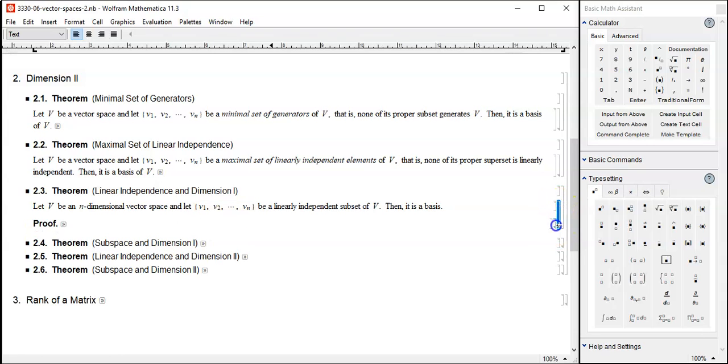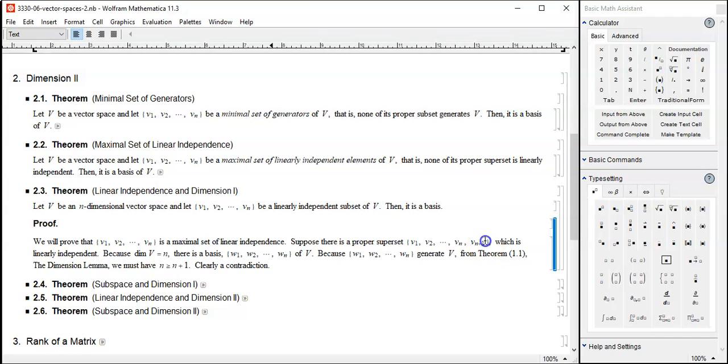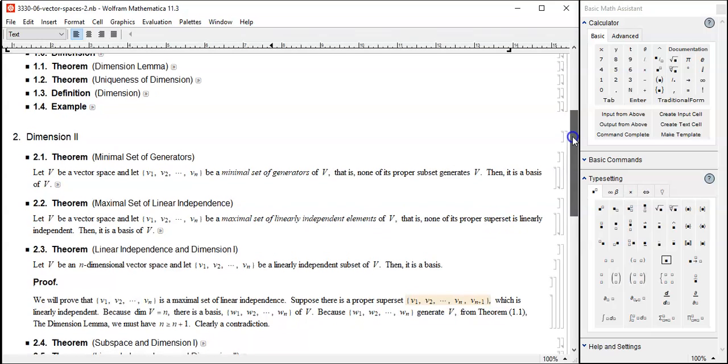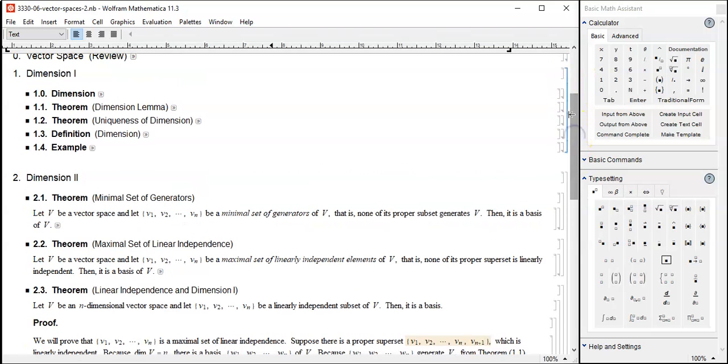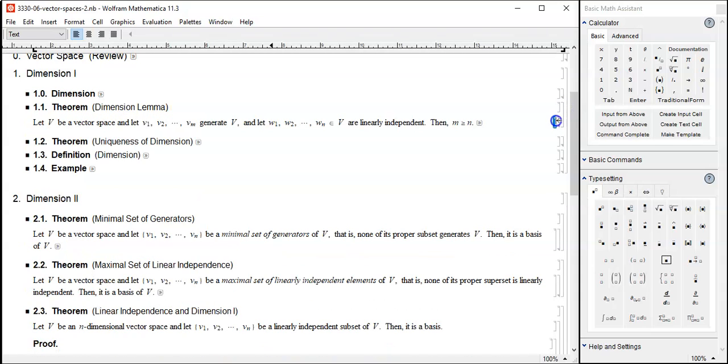Add one more, n plus 1. And then, okay, if this is linearly independent, you will be in this kind of situation. Let me get this statement down here.